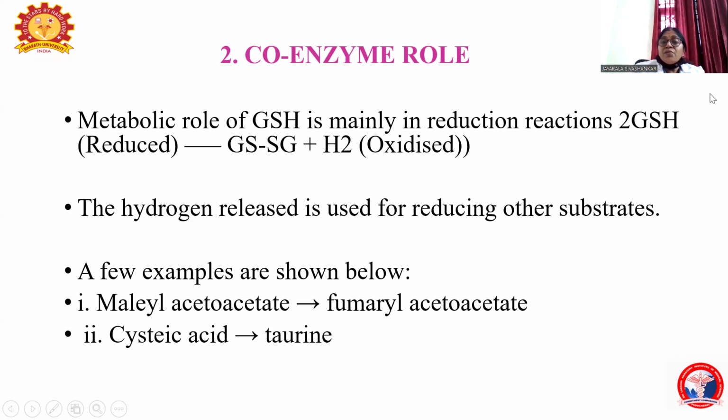When this glutathione is oxidized, it becomes oxidized glutathione, written as GSSG, that is, with a disulfide bond. When the reduced glutathione is oxidized, the sulfhydryl groups become the disulfide bond. These reducing equivalents are utilized to reduce the substrate. For example, maleylacetoacetate is reduced to fumarylacetoacetate in the metabolism of phenylalanine, the aromatic amino acid, and citric acid is reduced to taurine, where glutathione is utilized.